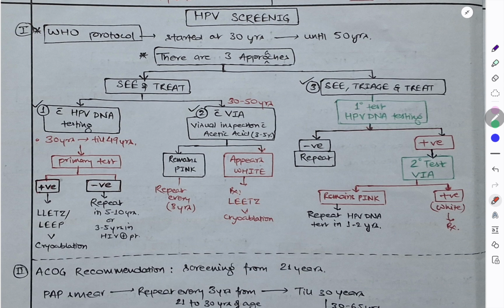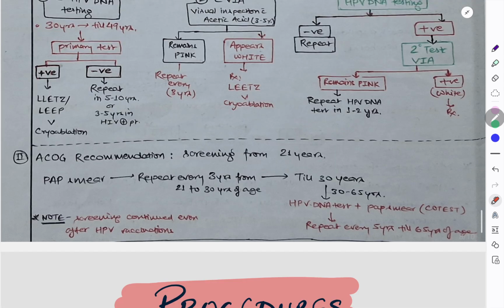In see, triage and treat we have 2 tests: the primary test with HPV DNA testing and the secondary test with VIA. We are going to do the secondary test only if the primary test is positive. Okay, so if the primary test is negative, we have to repeat it like here, and if the primary test is positive, we have to do VIA. If VIA is pink, meaning it is normal, then we have to repeat the HPV DNA every 2 years. If VIA is also positive, meaning it has become white, then you have to start the treatment. Treatment is LLETZ, cryoablation and LEEP.